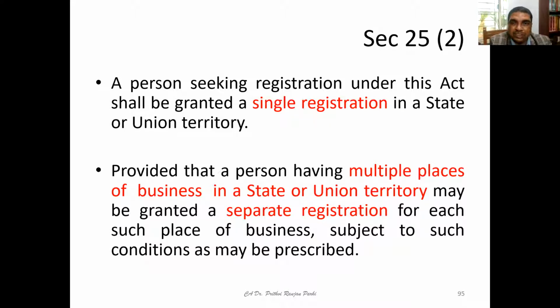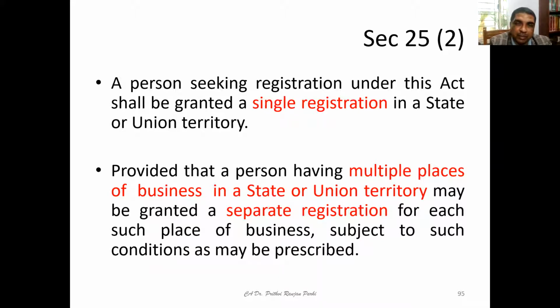Now, a person seeking registration shall be granted a single registration in a state or union territory. This is a normal process. Normally, if someone is liable for registration within a state, he will obtain a single registration. But of course, we'll be learning multiple registrations are also possible. If you read the next point, provided that the person having multiple places of business in a state or union territory may be granted separate registration for each such place of business, subject to such conditions as may be prescribed. So the normal provision we have understood.